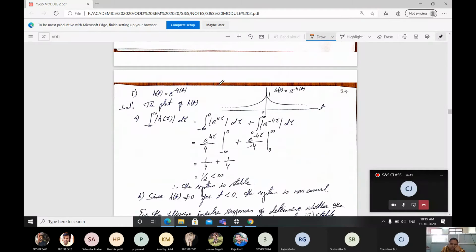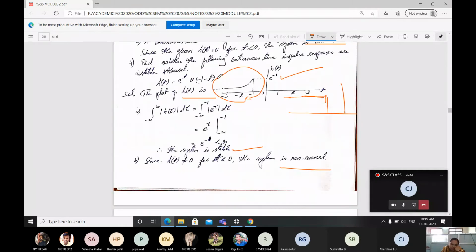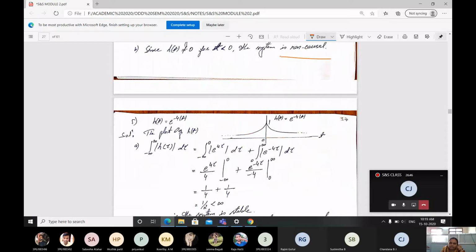Next question, the same question: we have to find stability and causality. The signal is given as h of t equals e power minus 4 mod of t. If I plot h of t, you will get a signal like this. Substitute t values 0, 1, 2, 3 and then minus 1, minus 2, minus 3, minus 4, and you will get a signal like this, where it decays in the positive way and also in the negative way. First we have to find the stability.